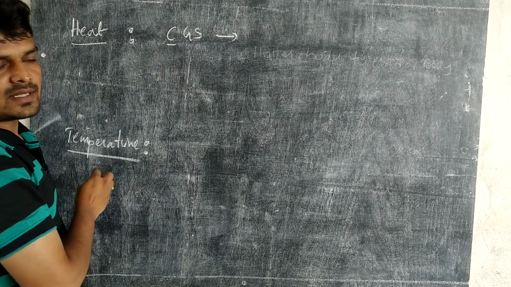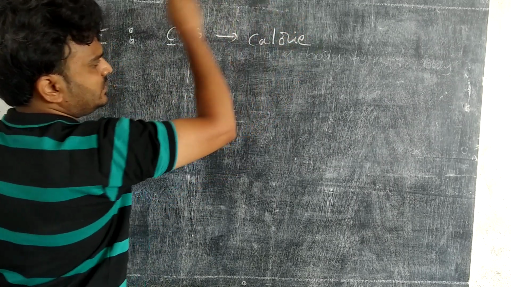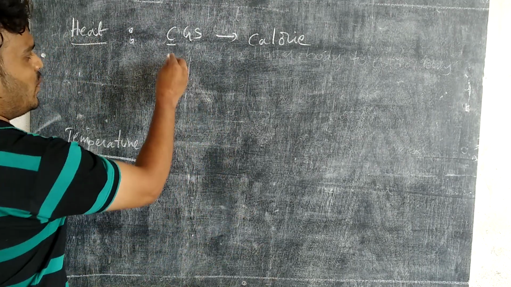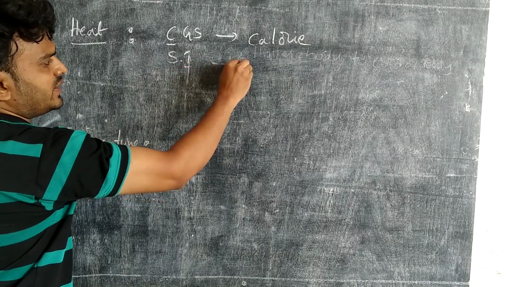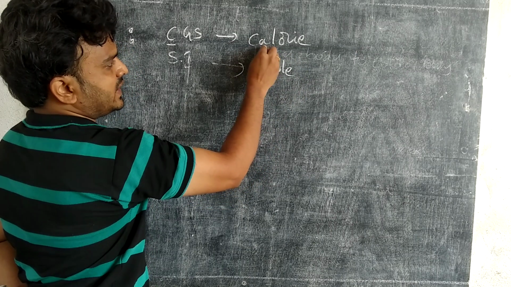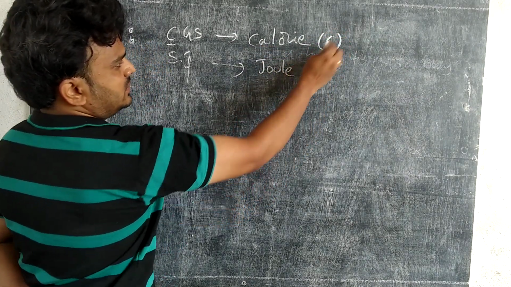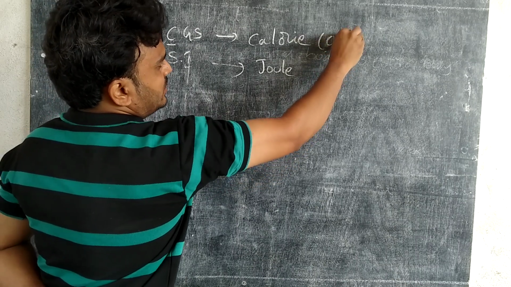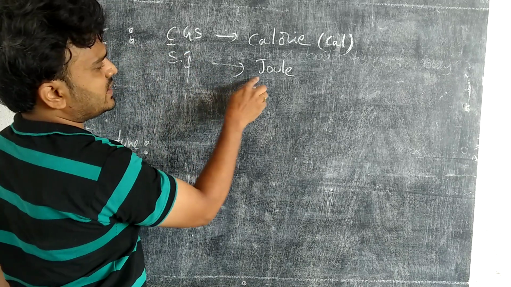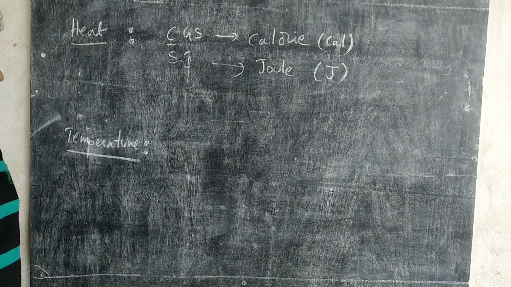Remember C. C means calorie. So the CGS unit of heat is calorie. What is the SI unit of heat? The SI unit of heat is joule. For calorie, the symbol is capital C, and you can also write cal. The SI unit of heat is joule, and you can express it with the symbol J.